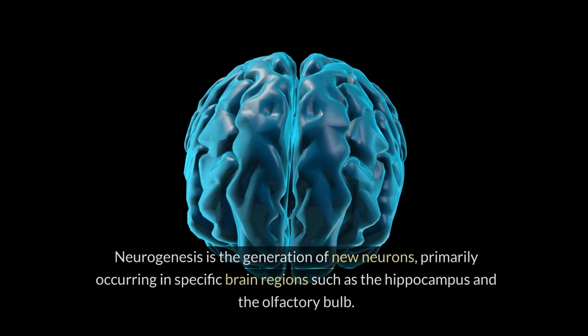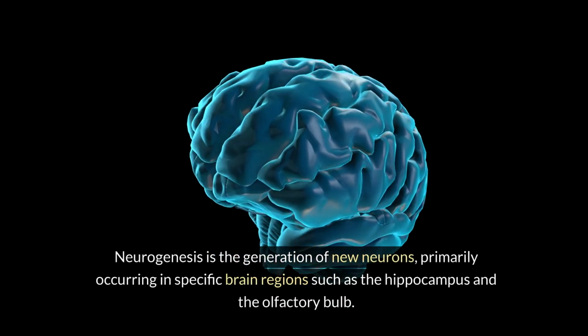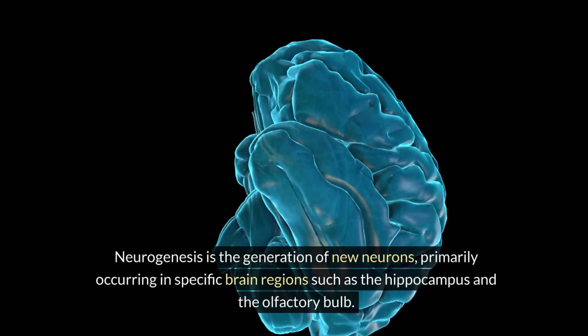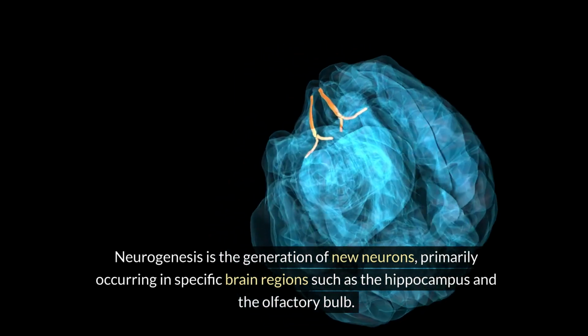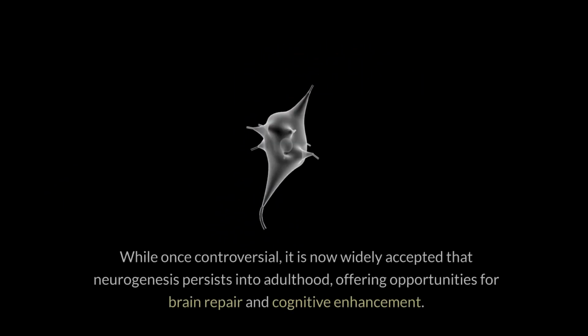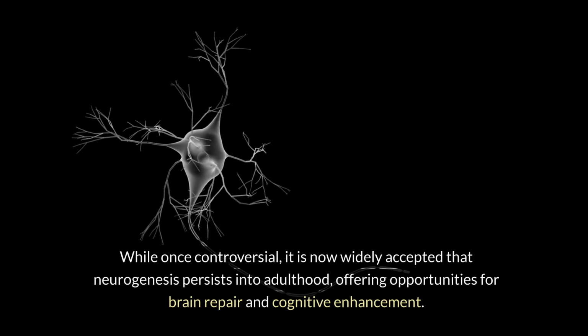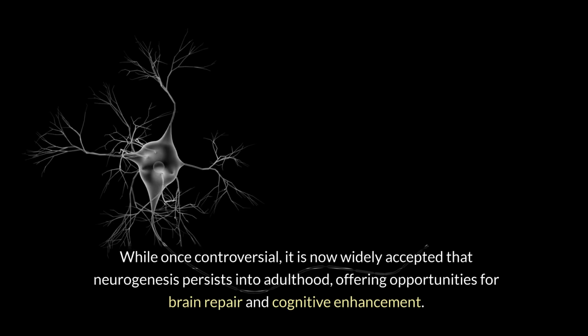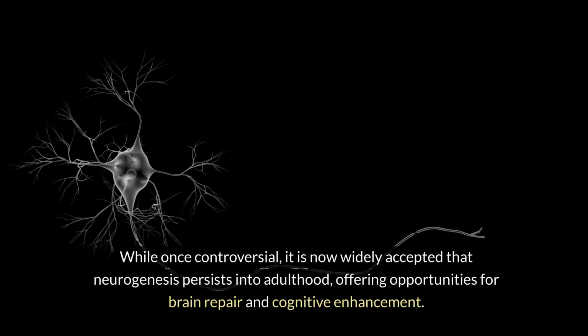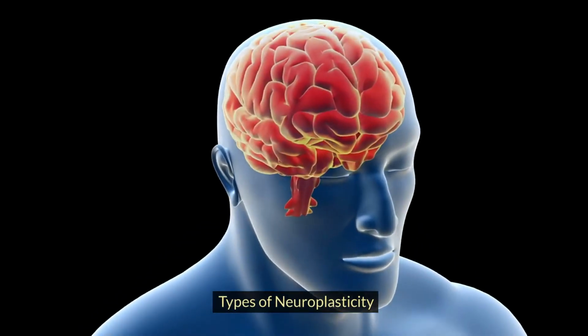Neurogenesis. Neurogenesis is the generation of new neurons, primarily occurring in specific brain regions such as the hippocampus and the olfactory bulb. While once controversial, it is now widely accepted that neurogenesis persists into adulthood, offering opportunities for brain repair and cognitive enhancement.